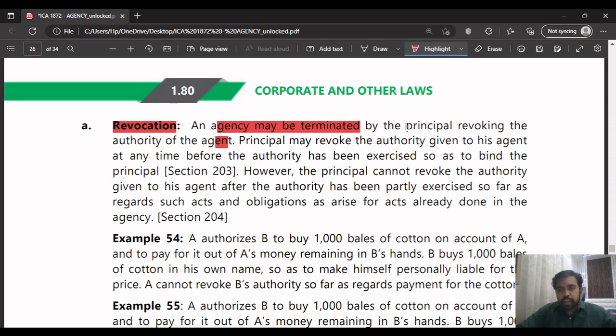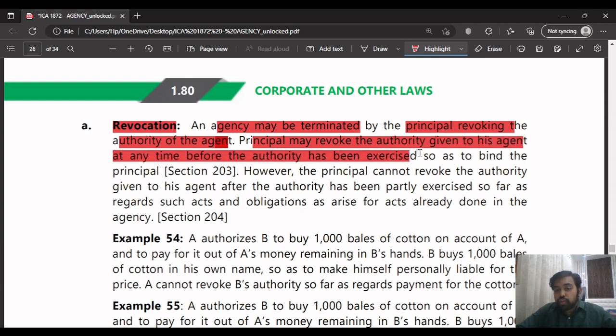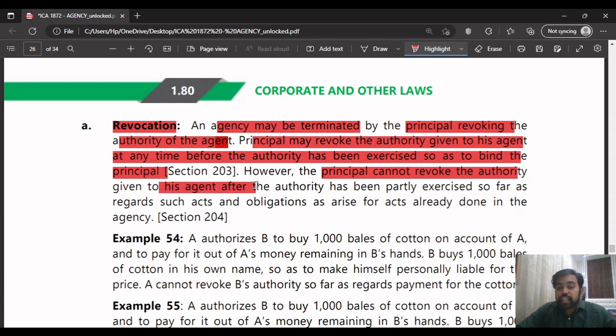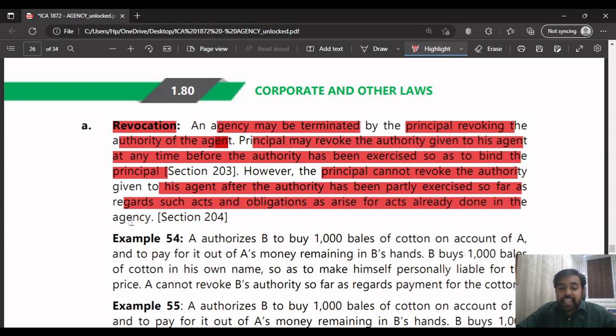Agency may be terminated by the principal revoking the authority of the agent. This means the principal may revoke the authority given to his agent at any time before the authority has been exercised so as to bind the principal. So the principal himself is revoking, cancelling the agreement before the agent has done any particular business for which he was appointed. However, the principal cannot revoke the authority to his agent after the authority has been partly exercised, so far as regards such acts or obligations arising for the acts already done in the agency.